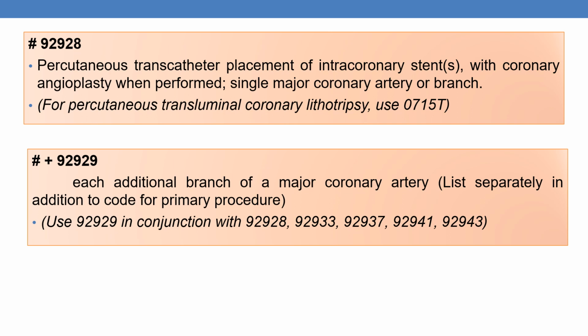The next CPTs are 92928 and 92929. Description: percutaneous transcatheter placement of intracoronary stent with coronary angioplasty when performed, single major coronary artery or branch. Next is the add-on code plus 92929 for each additional branch or major coronary artery.